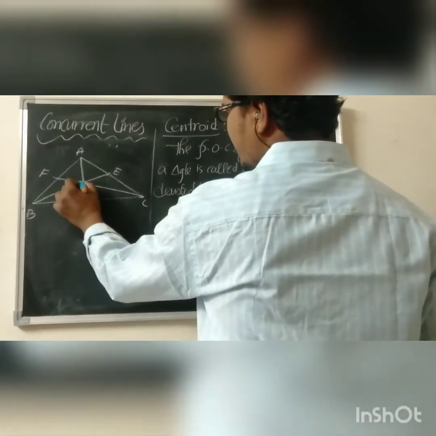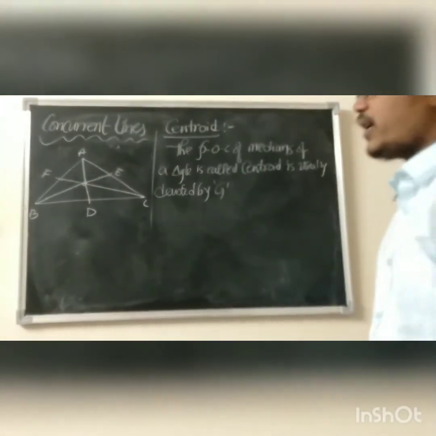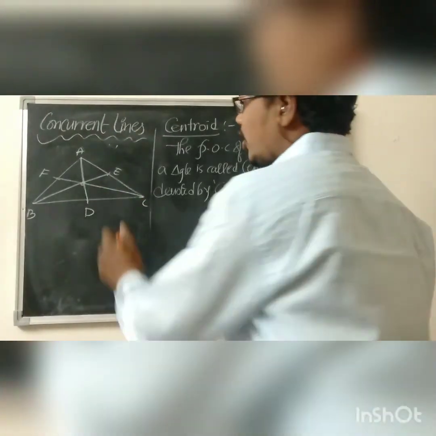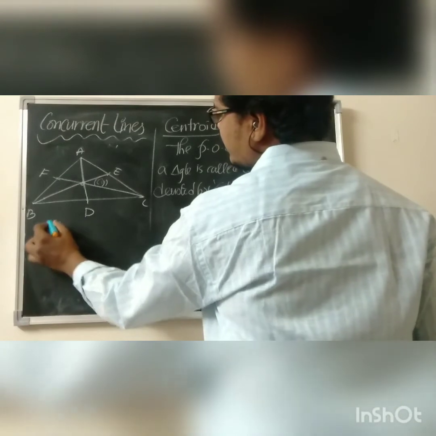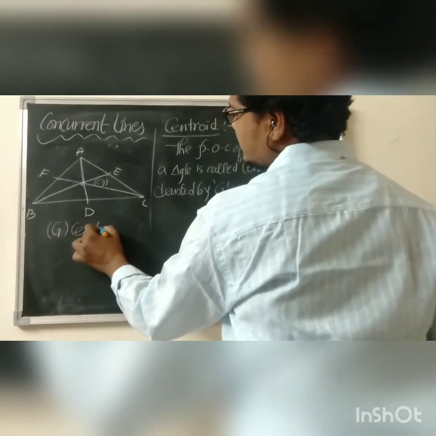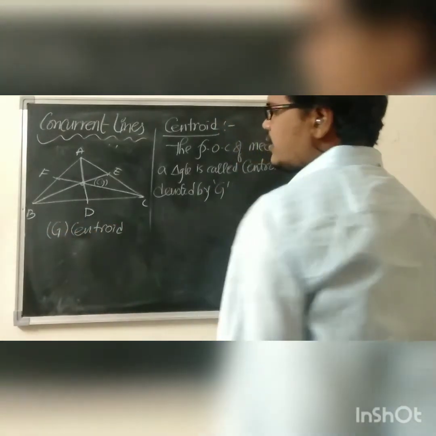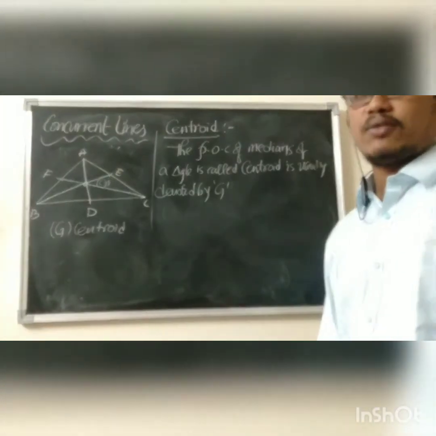Hope you observe that these three medians meet at one common point. That common point is none other than G, which we know as the centroid. Okay, let us see, sir, how to find the centroid formula?